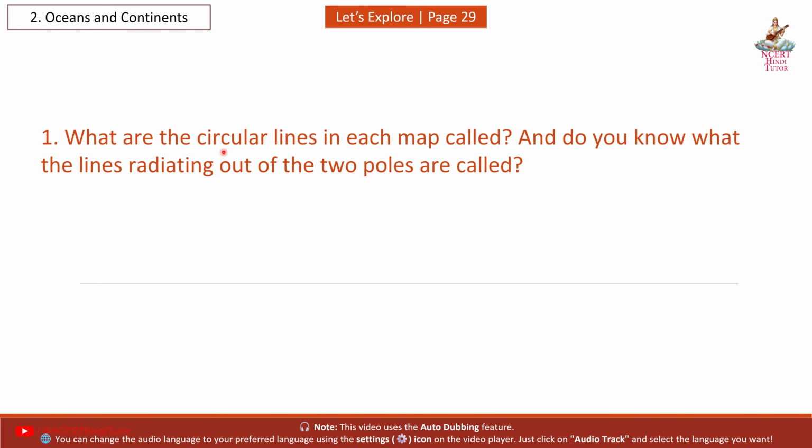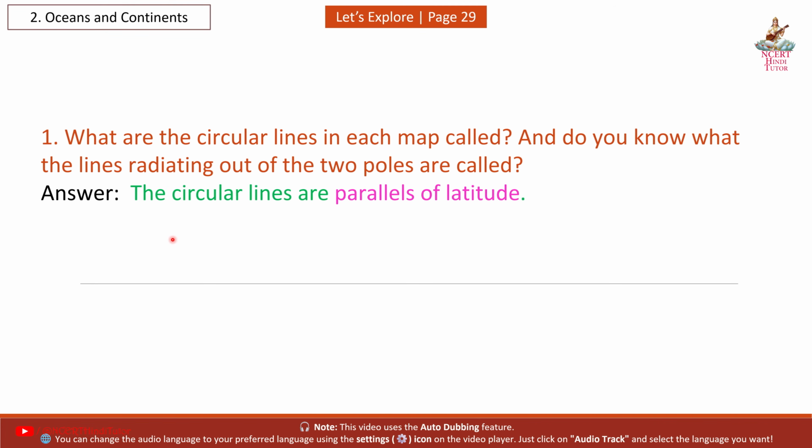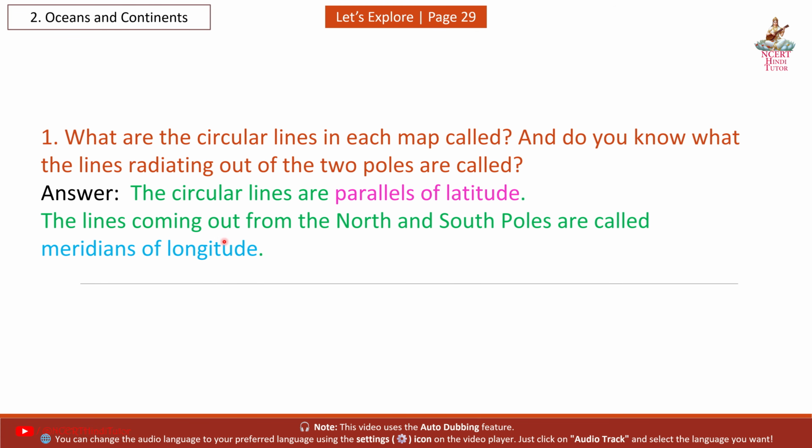Let's explore page 29. Question 1: What are the circular lines in each map called? And do you know what the lines radiating out of the two poles are called? Answer: The circular lines are parallels of latitude. The lines coming out from the north and south poles are called meridians of longitude.